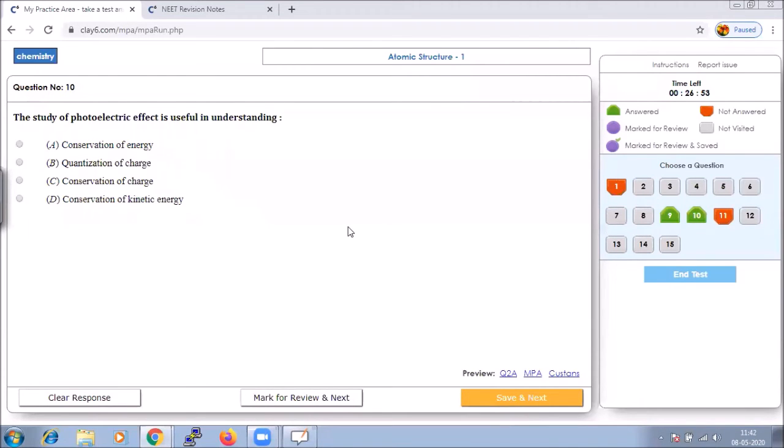Why do we study the photoelectric effect, or what is the use of studying the photoelectric effect?